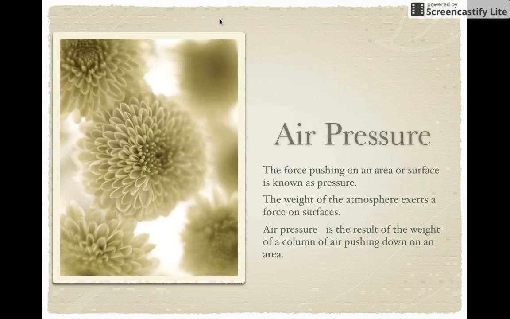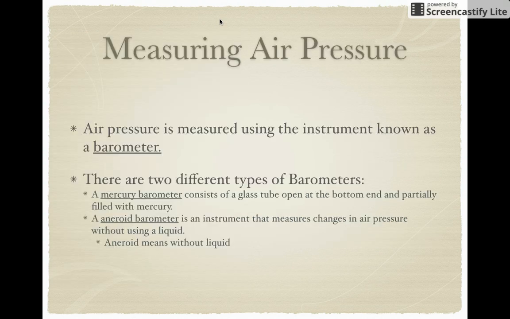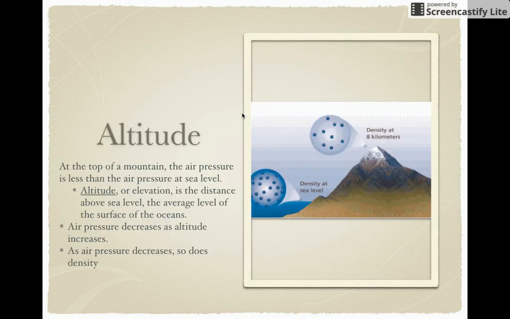Air pressure. The force pushing on an area or surface is known as pressure. The weight of the atmosphere exerts a force on surfaces. Air pressure is the result of the weight of a column of air pushing down on an area. So to measure this, you use a barometer. There are two types, mercury and aneroid. Mercury, of course, uses mercury, and aneroid does not use a liquid.